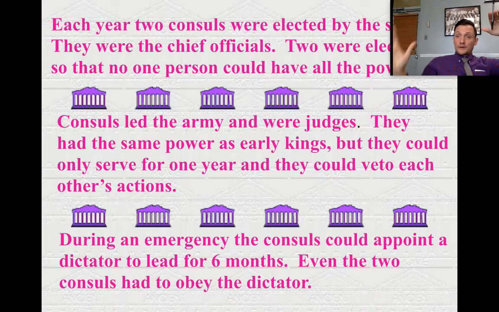We're going to create a graphic organizer out of all this tomorrow, so don't worry yourself too much right now. Consuls led the army. They were also judges, also called praetors. They had the same power as early kings, but they could only serve for 1 year, and they could veto each other's actions. They couldn't serve again for another 10 years. Write that down. This is to prevent people from abusing power and being elected over and over again. But 10 years later, if I was consul and then waited 11 years, I could run again.